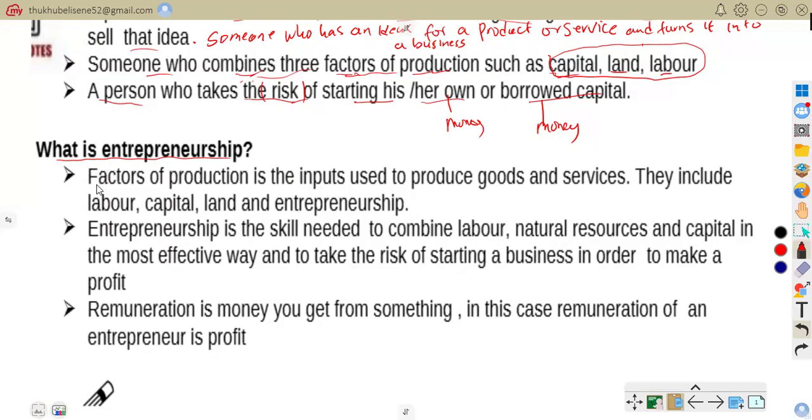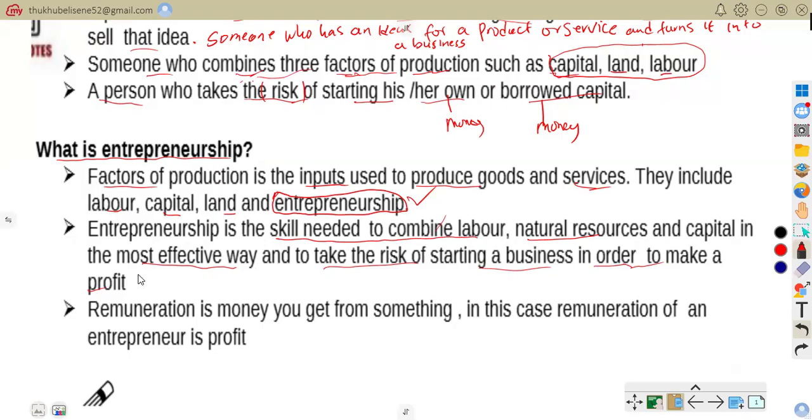So it says now, factors of production are the inputs used to produce goods and services. They include labor, capital, land, as well as entrepreneurship. They include those four, where entrepreneurship is in there. Entrepreneurship is the skill needed to combine labor, natural resources, and capital in the most effective way, to take the risk of starting a business in order to make a profit.